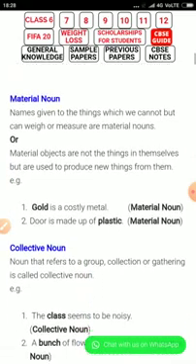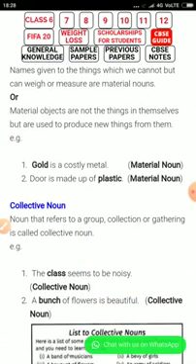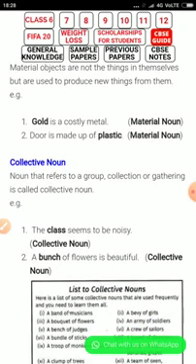Now we see the collective noun. A noun that refers to a group, collection, or gathering is called a collective noun. The class seems to be noisy. So what do you mean by class? Class is not one student. It should be more than 2, 3, 4, 10, 20, 25 students. So that is called a collective noun. A bunch of flowers is beautiful. It's not a single flower, but a bunch, that means a group. Many flowers gathered together make a bunch of flowers. That is called a collective noun.